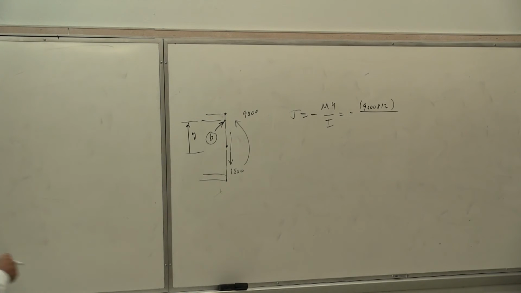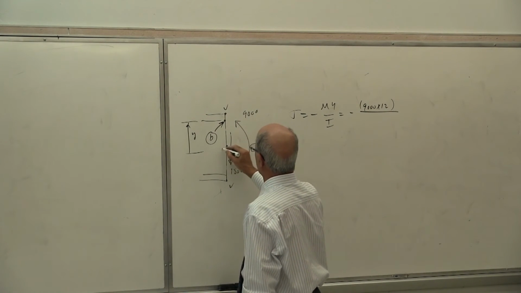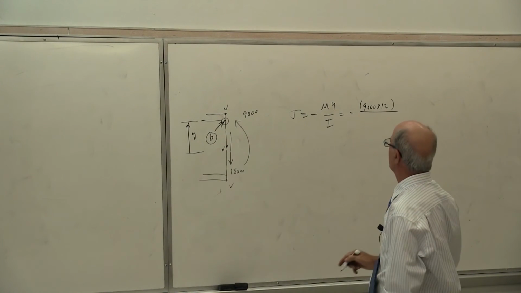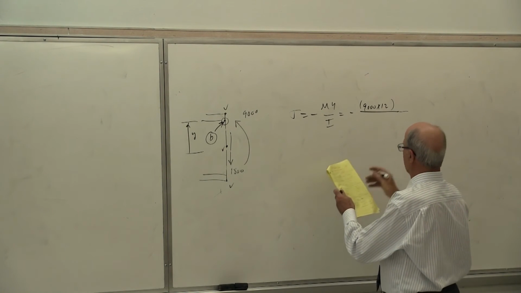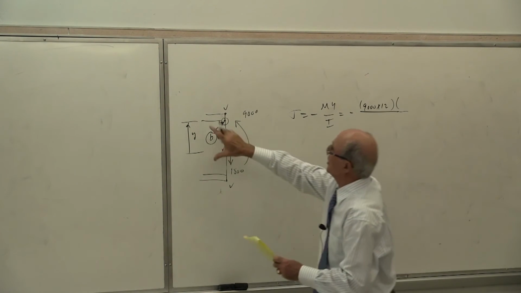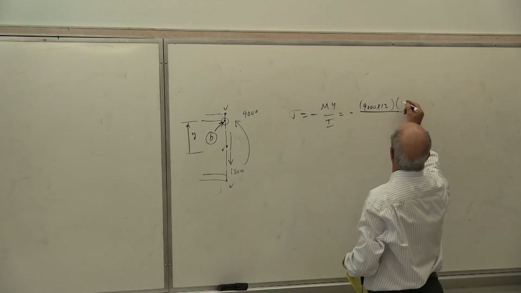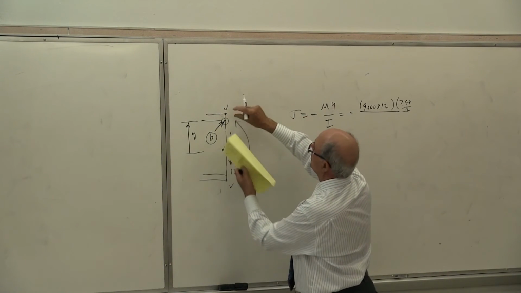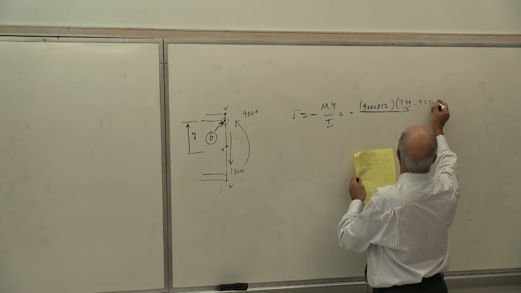The combination of the load is here. This has already been checked, this has already been checked. This is the only point I need to check for that combination. So 9,000 times y; if you go to the table, you will see that distance here. The total depth was 7.99, so 7.99 divided by 2, which is half of the distance, minus the thickness of the flange, which is 0.255.